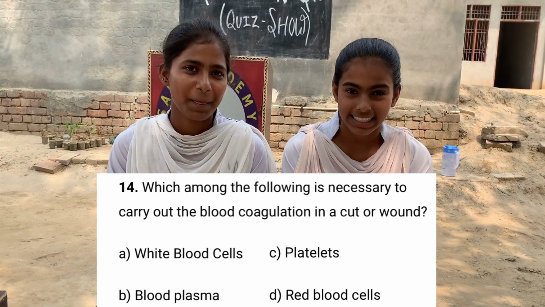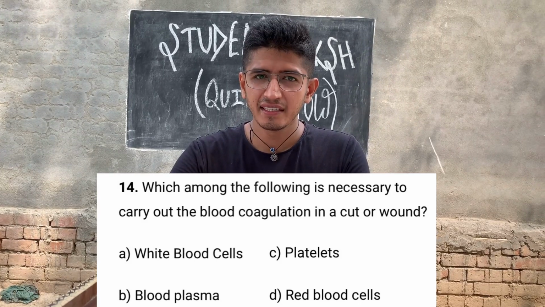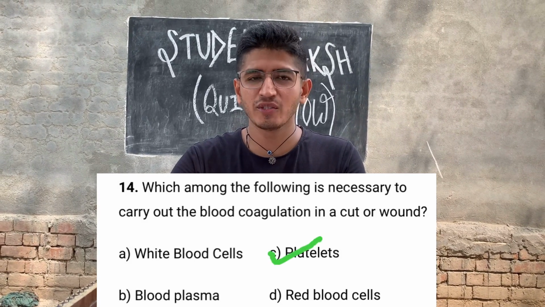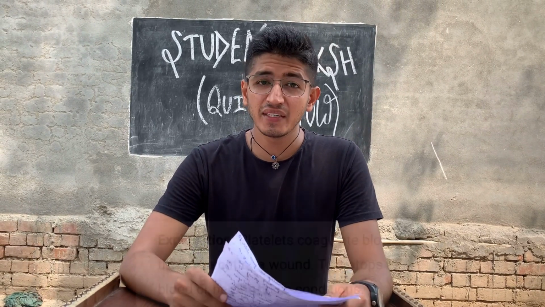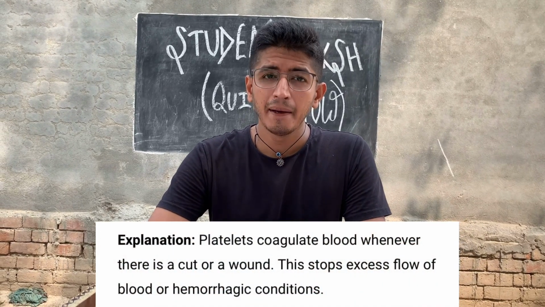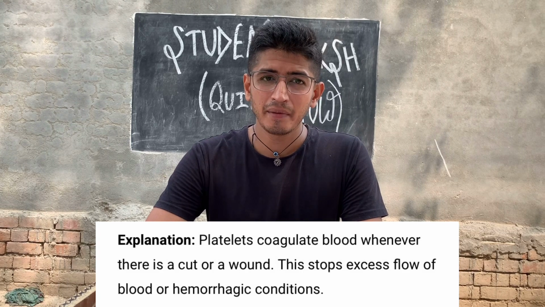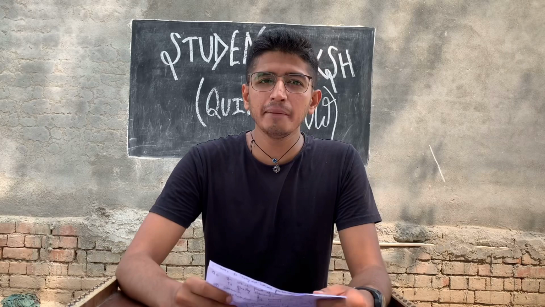Option C, platelets. Are you sure? Yes. Option C, platelets, is the right answer. Give them a huge round of applause. Actually, whenever we get any kind of injury or cut, platelets help in blood coagulation. And the next question goes to team C.